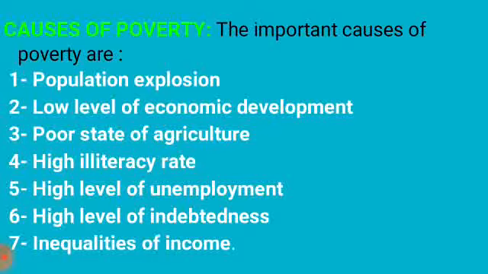The important causes of poverty are population explosion, low level of economic development, poor state of agriculture, high illiteracy rate, high level of unemployment, high level of indebtedness, and last, inequalities of income. Let us discuss it one by one.